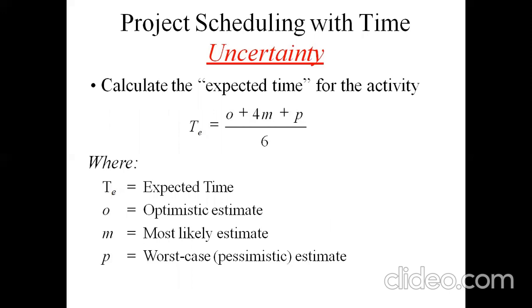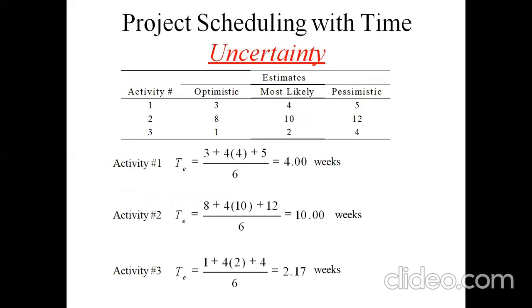So here, calculating schedules, if any uncertainties occur, the expected time is equal to optimistic plus 4 times the most likely plus the pessimistic estimate, divided by 6, where T is the expected time, O is the optimistic, M is the most likely, and P is for the worst scenario.